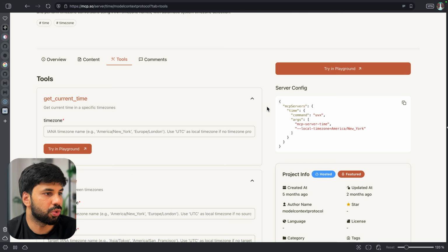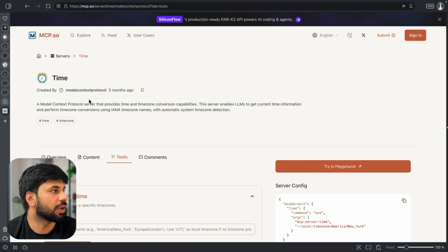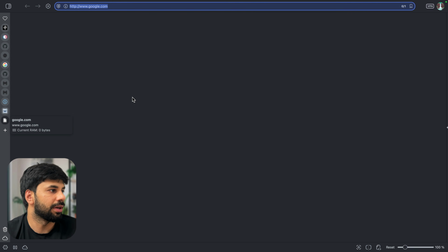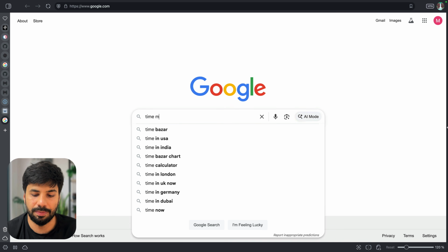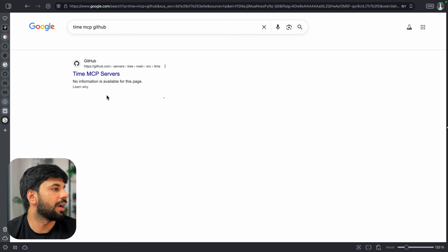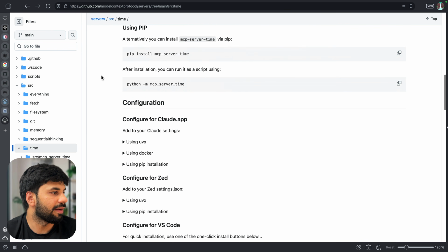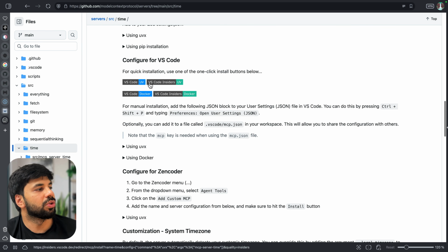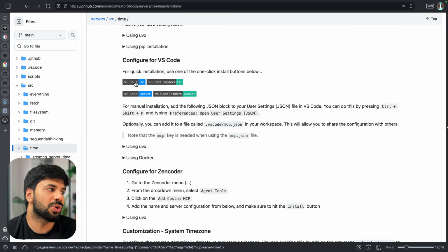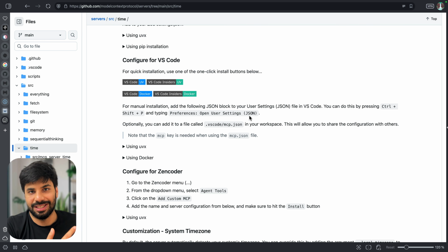Now let me first show you the GitHub of this particular time MCP server as well. So time MCP GitHub, and we can see the same time MCP server. Let me check. Yeah. So we can just click this as well, VS Code UV, VS Code Insiders UV, to add that. And it will just add and start the same, so you can start it and make sure that you are using it.